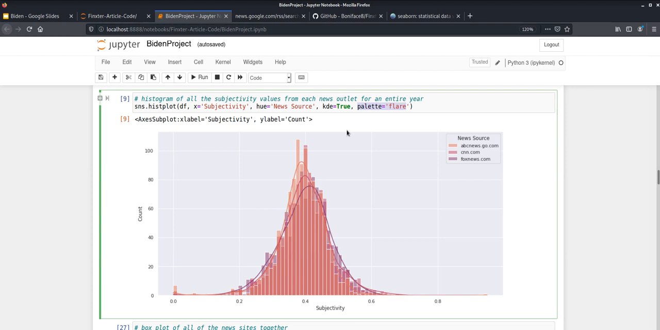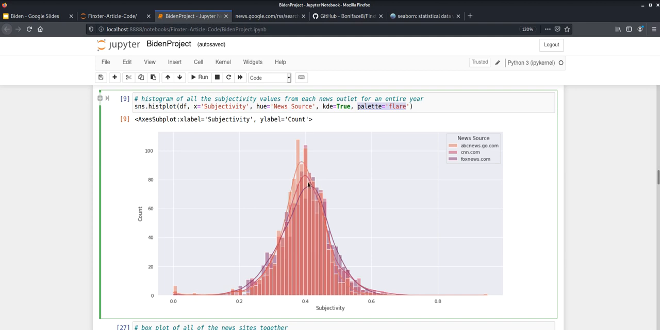So this line here is ABC. This is CNN, and Fox News is this line here in purple. What we can notice is that since ABC tends to have a reputation for being fairly balanced, I think the data could reflect that. The curve here for ABC is thinner, and its peak, which is above the rest, is also a bit more to the left, meaning more objective than the other two news sources. This could be the same for many other news sources as well. We'd have to do some further analysis and research.